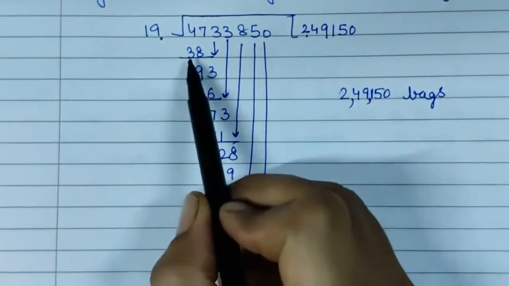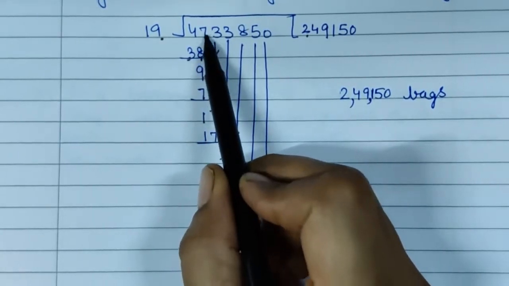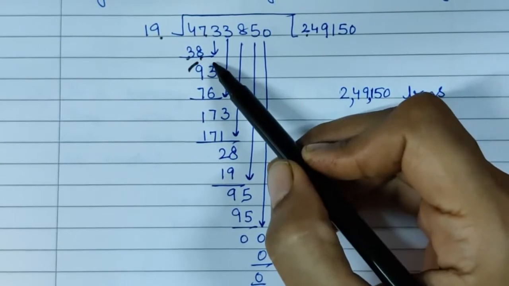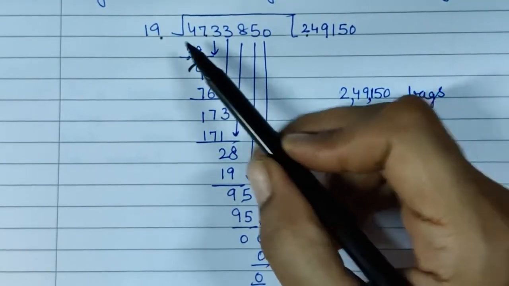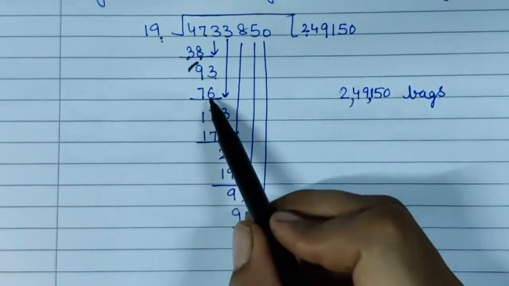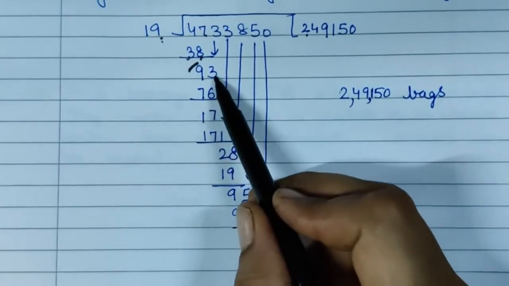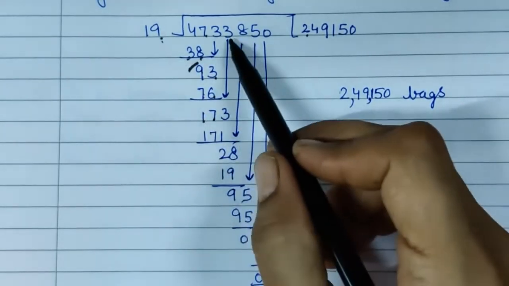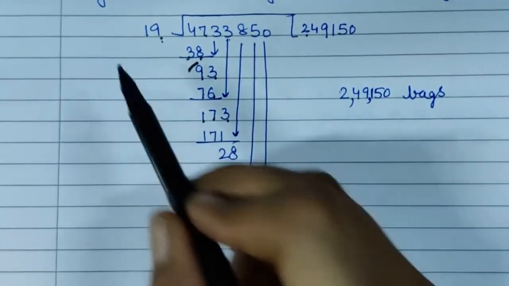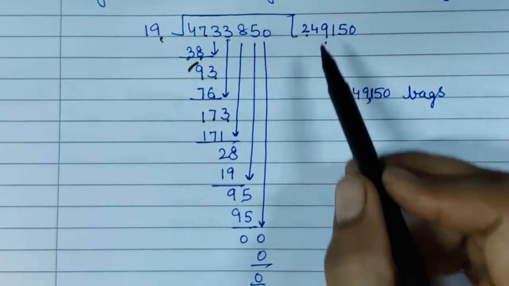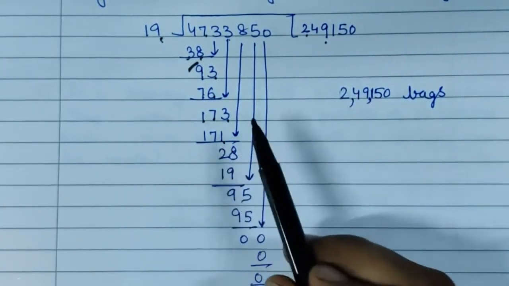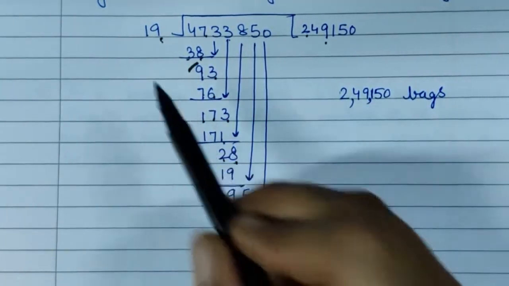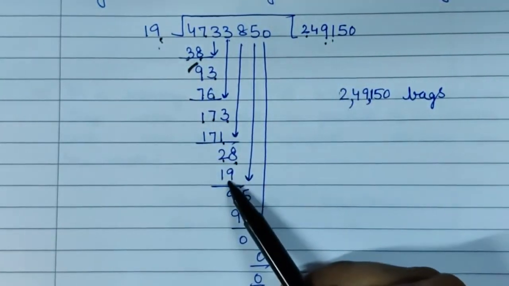So let us start. How can we do the division? 19 into 2, 38 we get. Now 17 minus 8, that is 9. 3 will come down, we get 93. 19 into 4 is 76. Now 13 minus 6 is 7. 8 minus 7 is 1. Now 3 comes down. Now 19 into 9, 171. 3 minus 1, 2. Then 8 comes down. 19 into 1, 19.